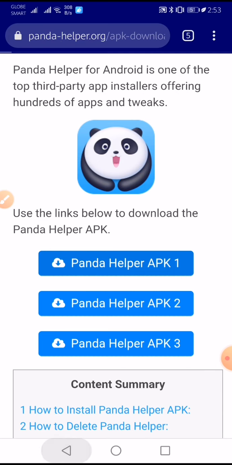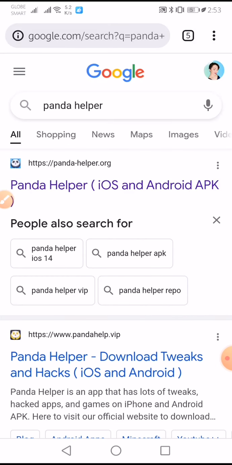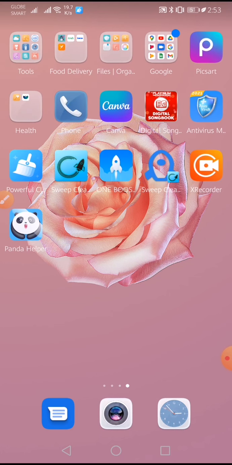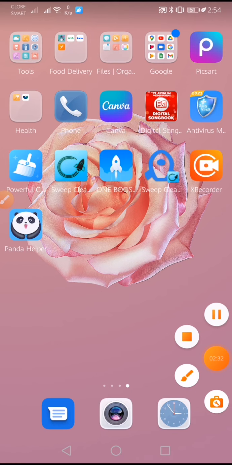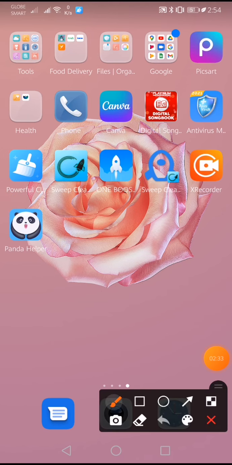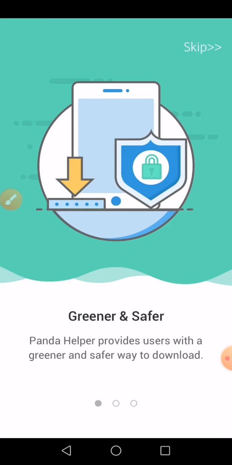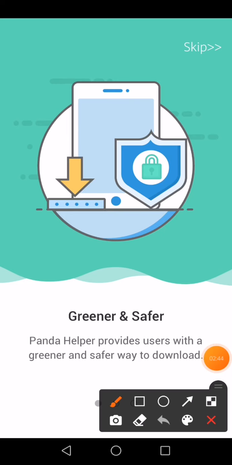Okay, so let's check guys if it's already on your phone. Okay, so there, it's there now in my phone. So next that we are going to do is to open Panda. We are going to open it, tap it, then just skip this one, tap skip.